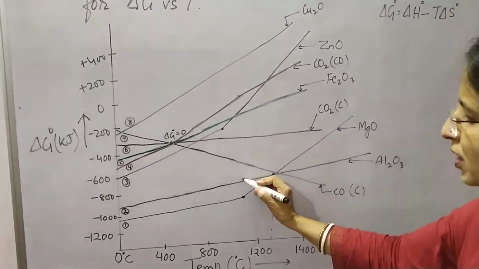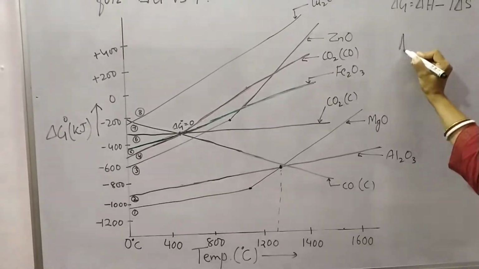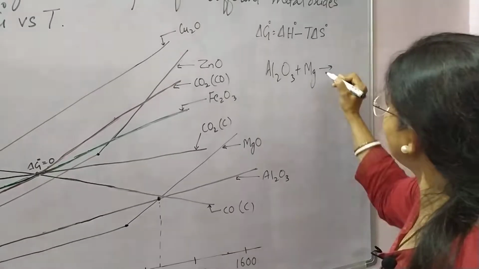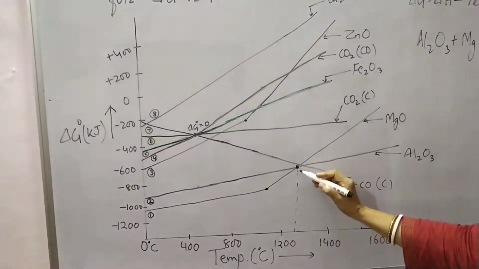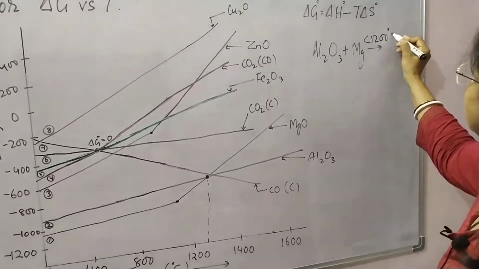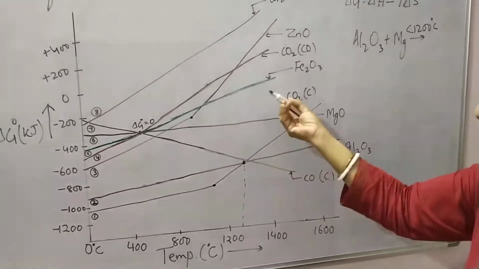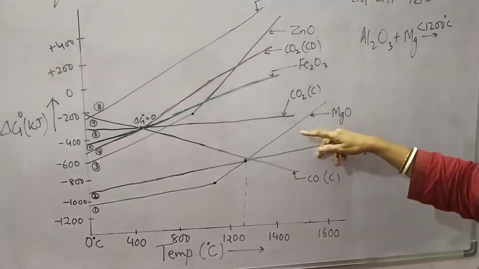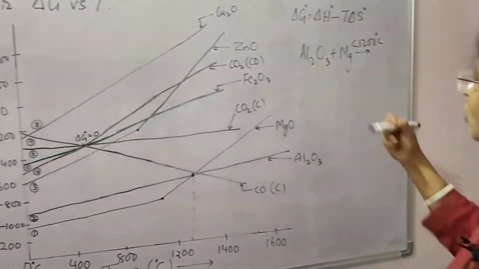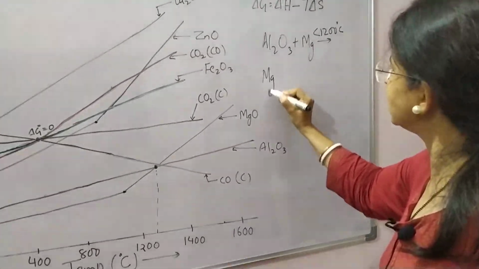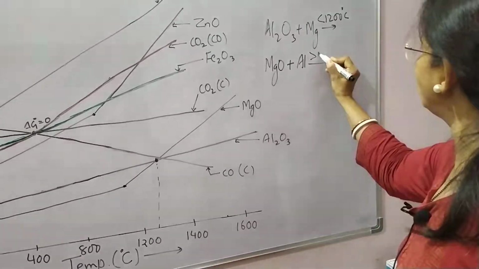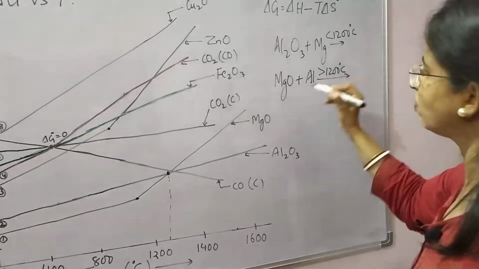So aluminium oxide can easily be reduced by magnesium, but only below 1200 degrees C. If 1200 degrees C is crossed, the plot is getting reversed. Magnesium oxide can be reduced by aluminium above 1200 degrees C because the plot is reversing.